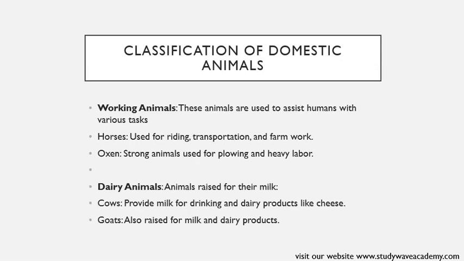Working animals. These animals are used to assist humans on various tasks. Horses, used for riding, transportation, and farm work. Oxen, strong animals used for plowing and heavy labor. So work animals like horses and oxen are used for labor like plowing fields and transportation.